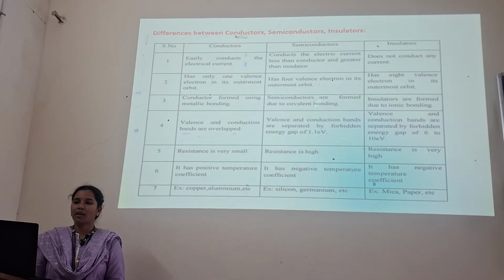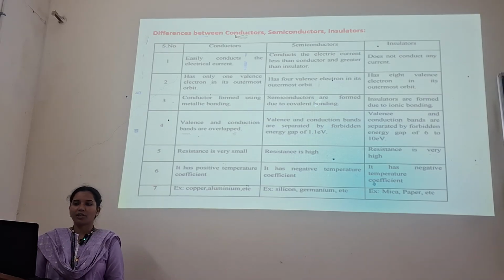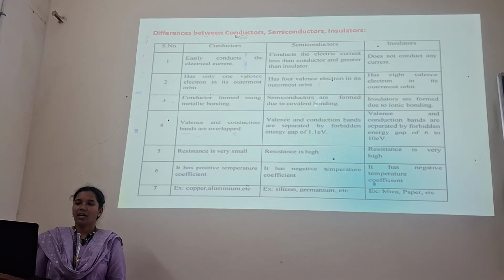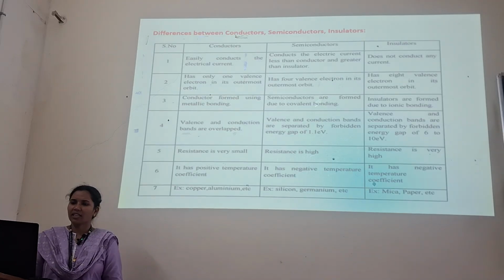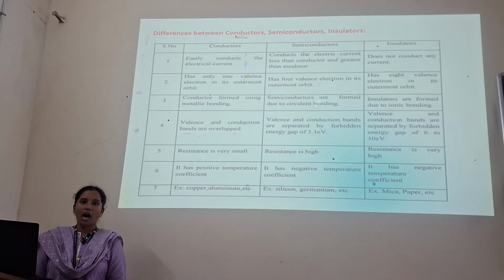As you can see, these are the differences between conductors, insulators and semiconductors that we have listed in the table. Conductors easily conduct electrical current; semiconductors conduct electrical current less than the conductor and greater than the insulator, and an insulator does not conduct any current. Conductors have only one valence electron in the outermost orbit. Semiconductors have 4 valence electrons in the outermost orbit. Insulators have 8 valence electrons in the outermost orbit.